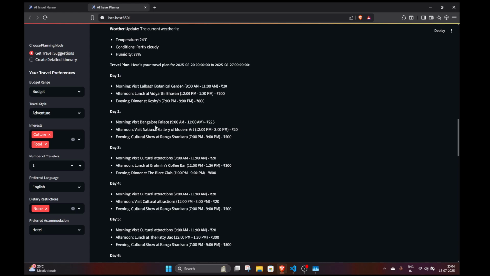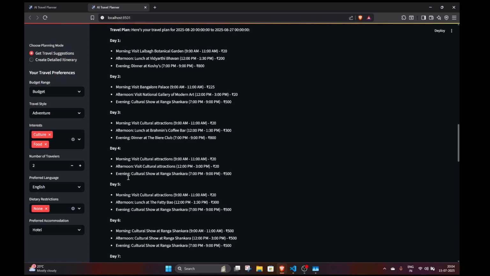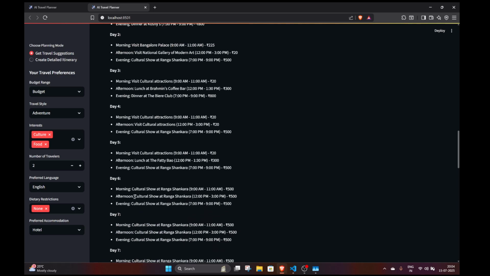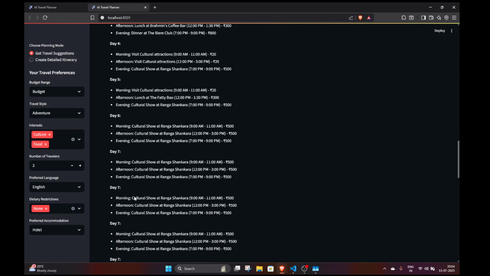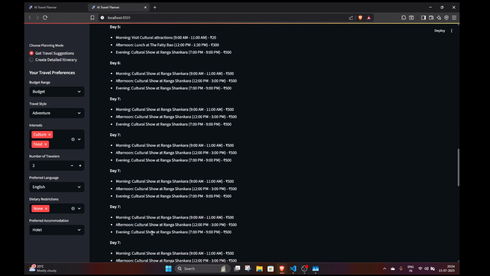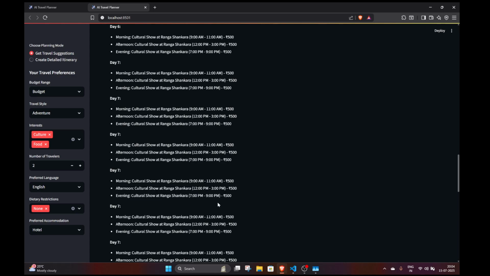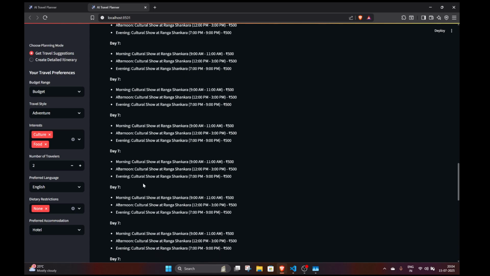On the second day, it's saying visit Bangalore Palace, visit National Gallery of Modern Art, cultural show at Rangashankara, and there are other days that it has mentioned. So this is the itinerary. Of course, there is some confusion happening. As you know, this is a llama model, so we have to acknowledge that there is some confusion that happens.